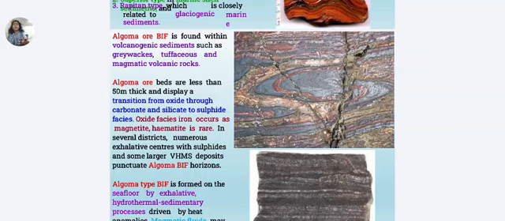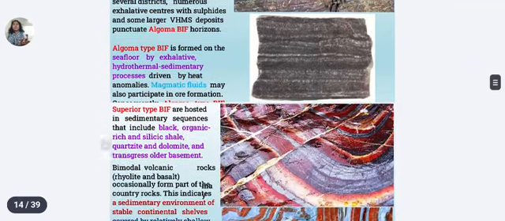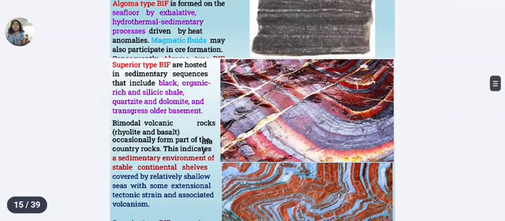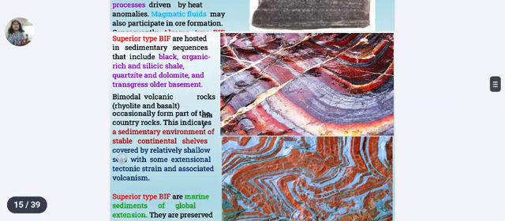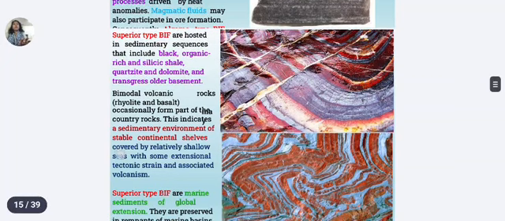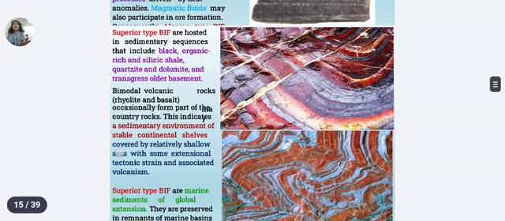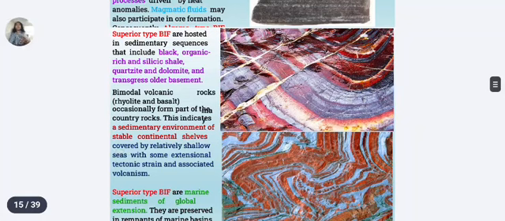The Superior type of banded iron formation. Here you can also see the structure. Superior type BIFs occur in stable continental shelf environments. They are chemically precipitated marine sediments. Iron occurs as oxide, carbonate and silicate.